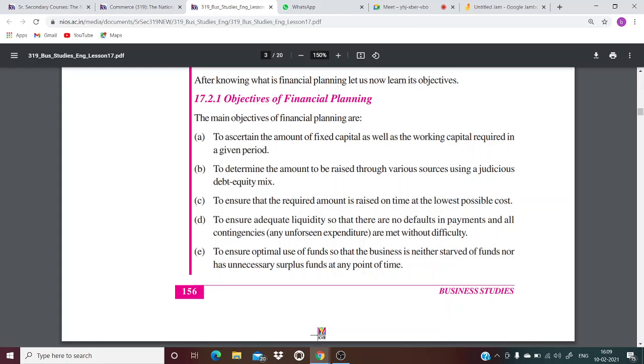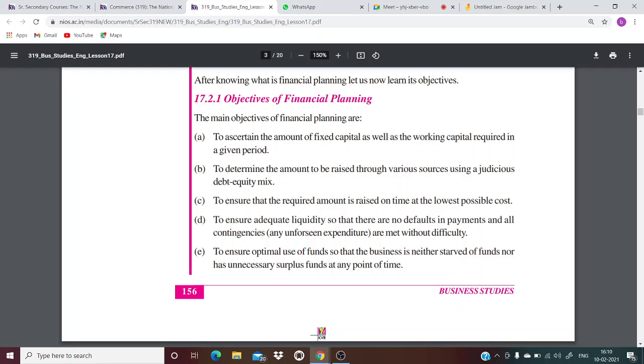Then D, to ensure adequate liquidity so that there are no defaults in payments and all contingencies are met without difficulty. Now, financial planning is also done to make sure that there is enough liquidity, like you have enough cash ready, so that if you have to do any payments, you don't default, you are not a defaulter in that, you make all your payments on time, right?